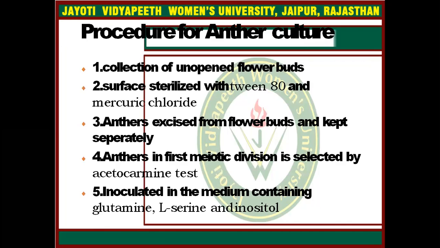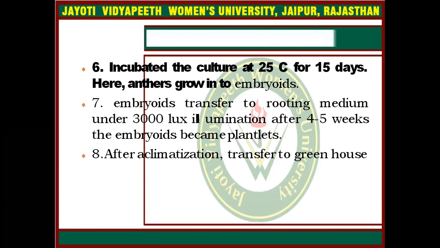In the procedure of anther culture, the steps are: collection of unopened flower buds, then surface sterilization with 0.1% mercuric chloride, and anthers are excised from the flower buds and kept separately. Anthers at the first mitotic division are selected by acetocarmine test and inoculated in the medium containing glutamine, L-serine and inositol, then incubated at 25 degrees for 15 days, where the anther grows into embryoids.